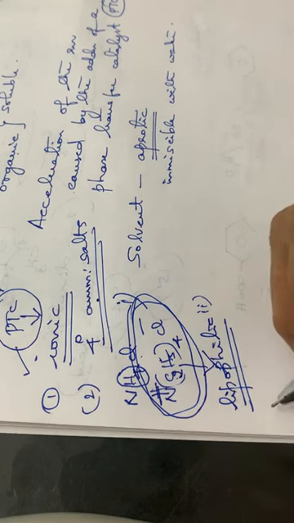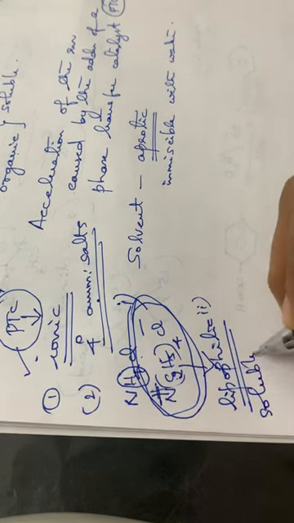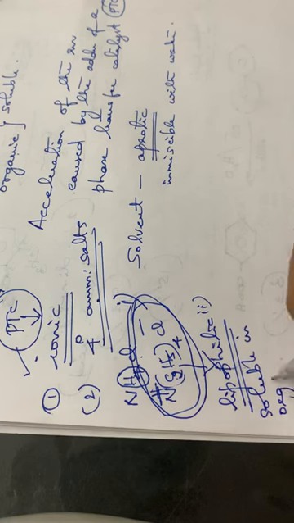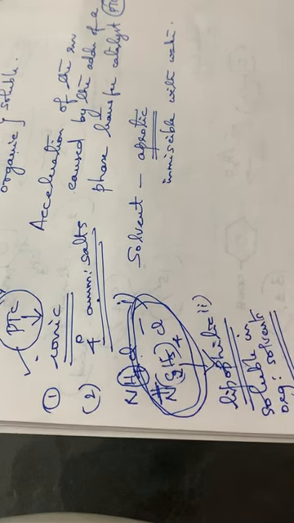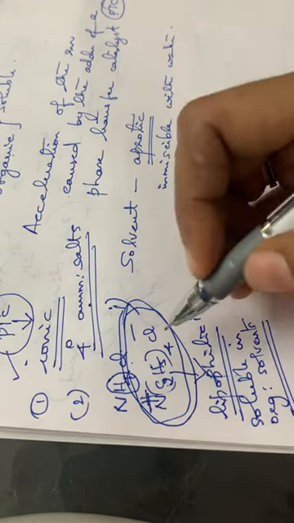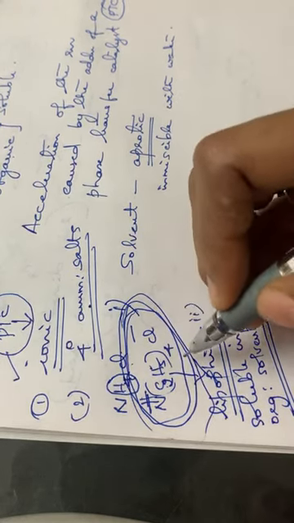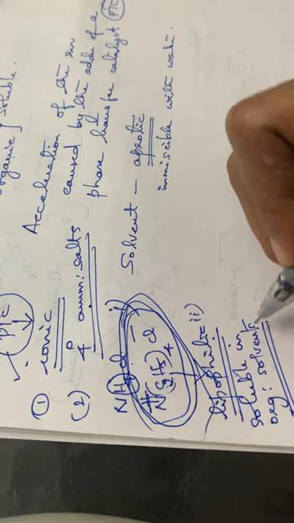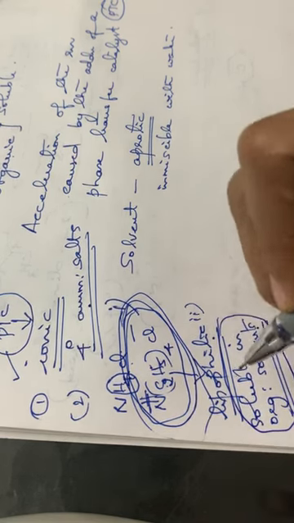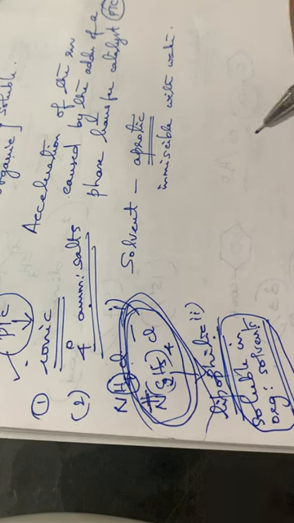Lipophilic means it will be soluble in organic solvents. That is what we require for the reaction to take place much faster.